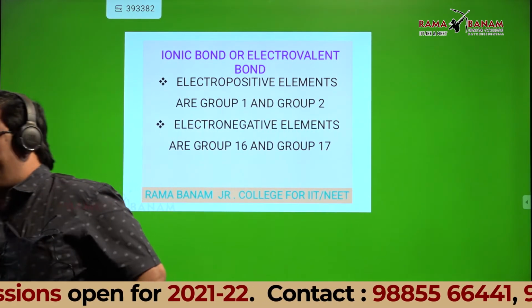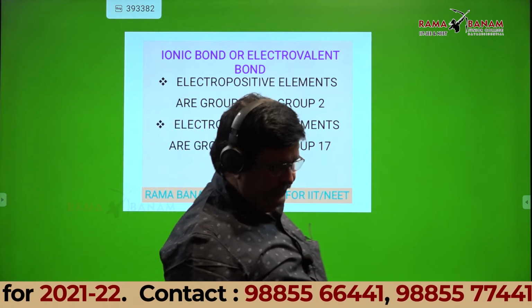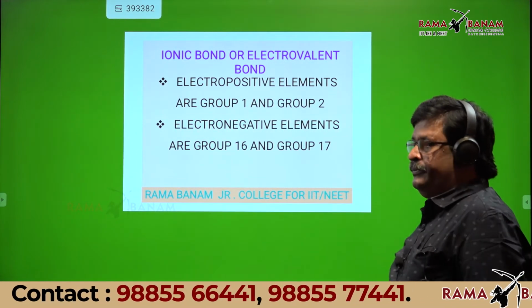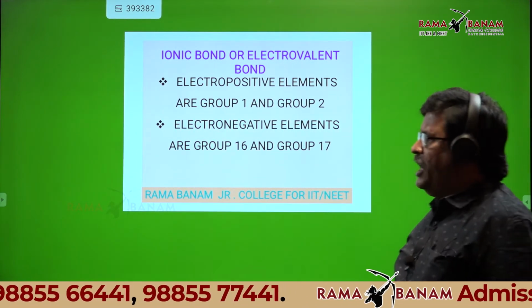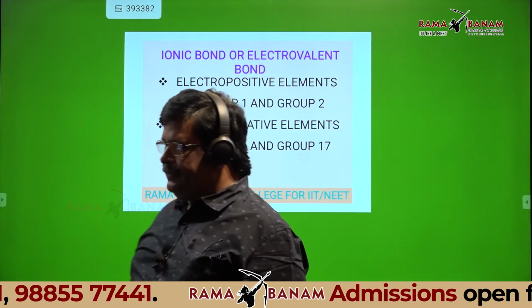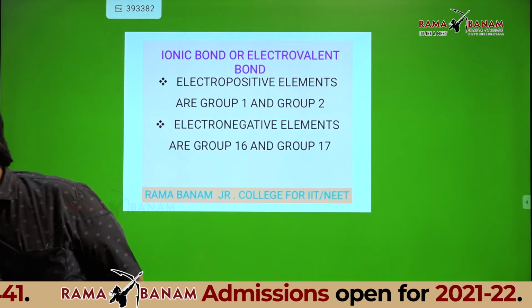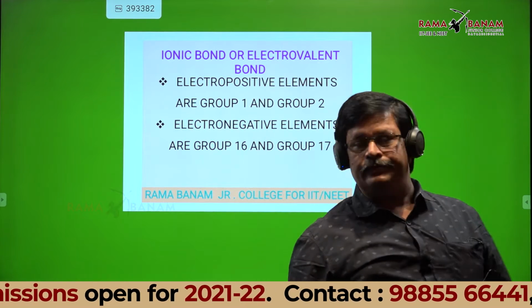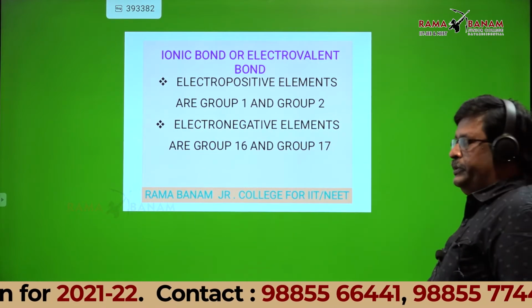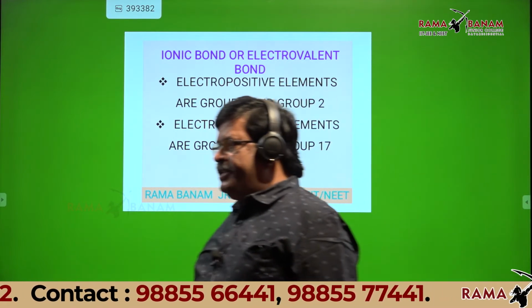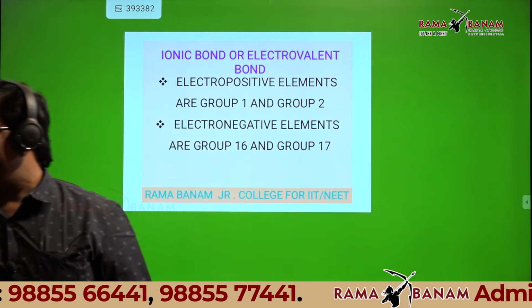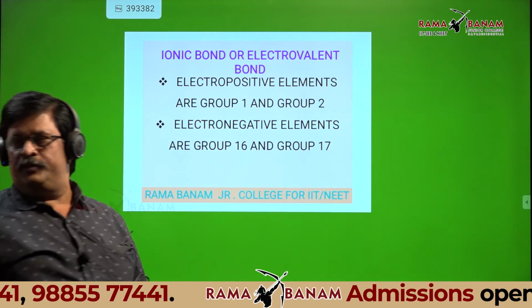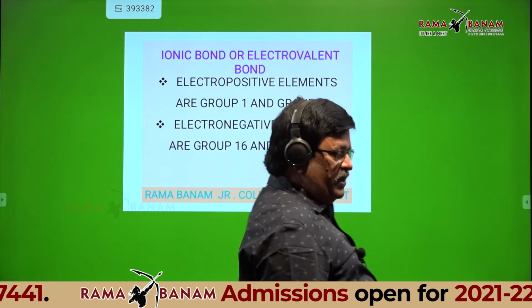Ionic bond is formed between highly electropositive elements, that is group 1 and group 2, and highly electronegative elements, that is group 16 and group 17.